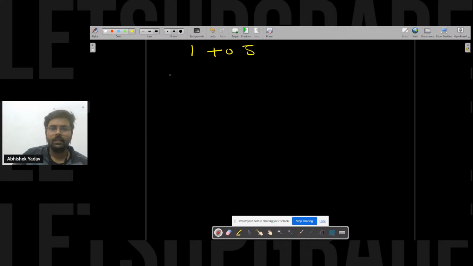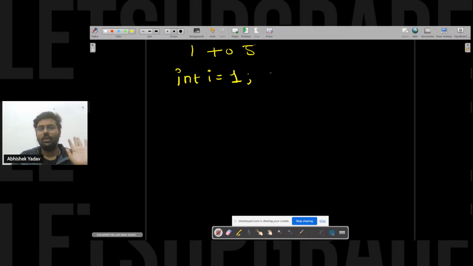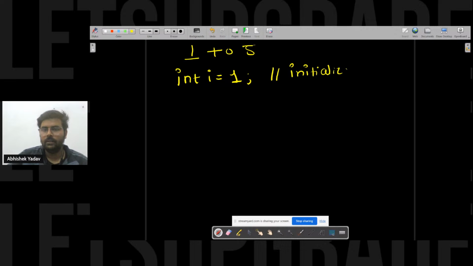So I have the initialization point. The first thing you should keep in mind is the starting point. So you're saying, hey, I will take a variable, int i, and I will initialize it with 1. Why 1? Because I know I have to start from 1, right? I have to print numbers from 1. That's why this is my starting point, right? Initialization part. That is the starting point.